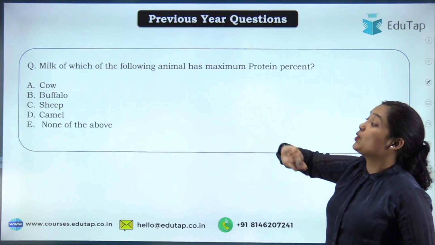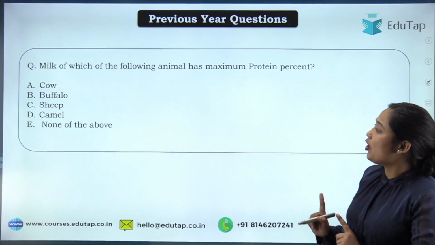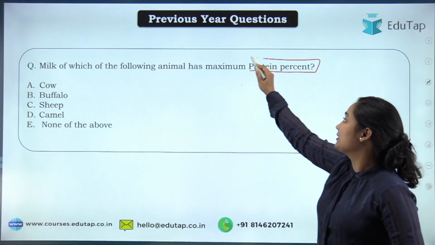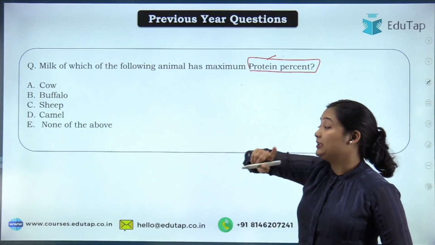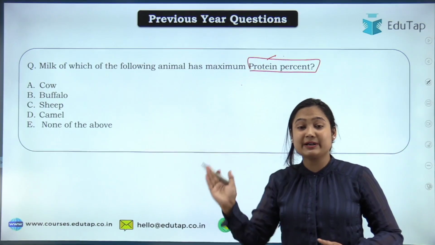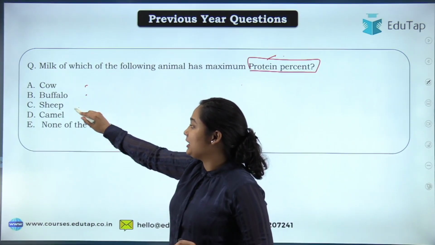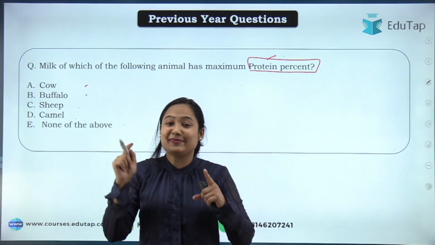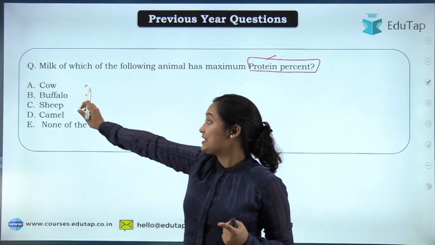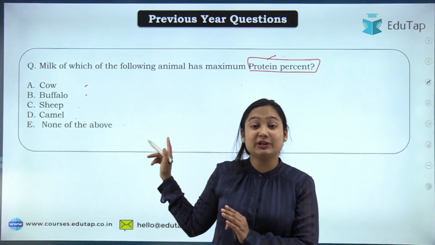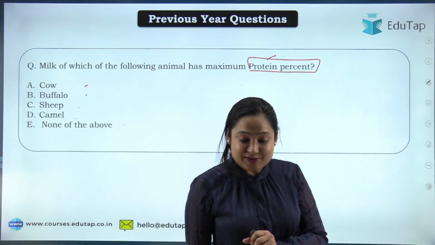Moving to the next homework question. This is your homework question. You will have to tell milk of which of the following animal has maximum protein percent. So here we are discussing the protein part that comes under SNF but is a different component. Your options are cow, buffalo, sheep, camel, or none of the above. And now you will be able to know which milk is more nutritious than cow in terms of protein amount.